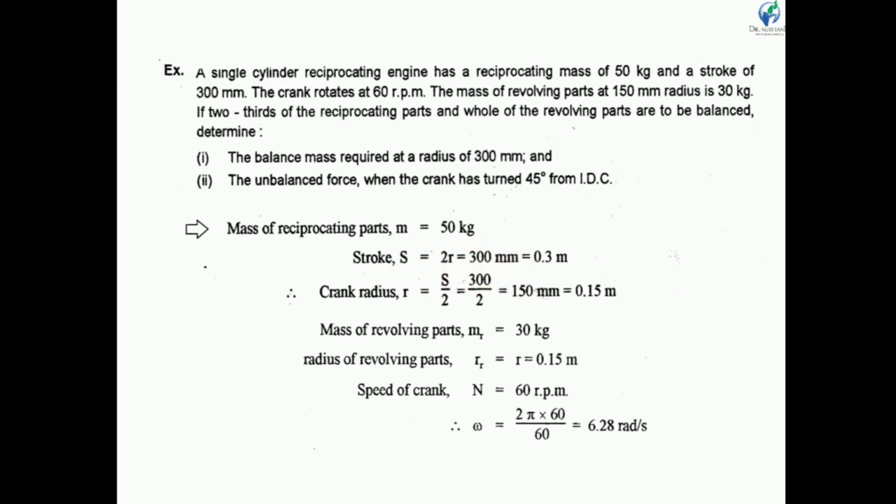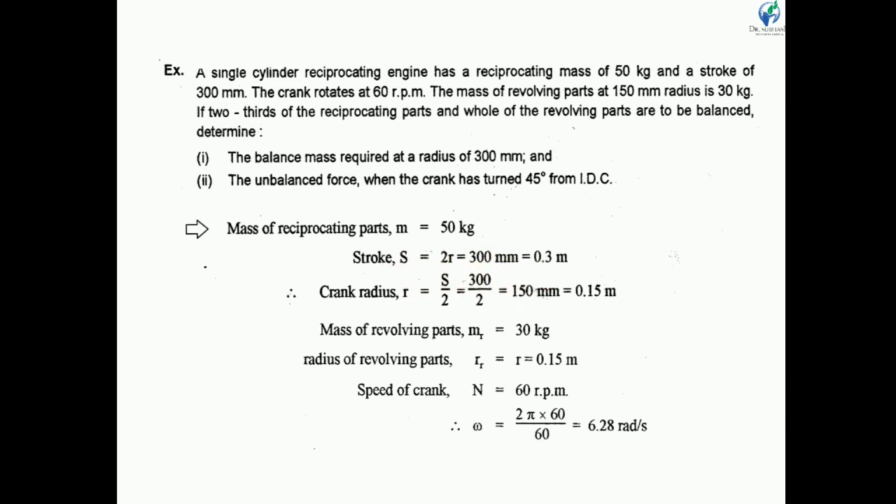Now we know that in a single cylinder engine having no eccentricity, that means the center line of stroke passes through the center of rotation of the crank, the stroke length is always 2 times the radius of crank.